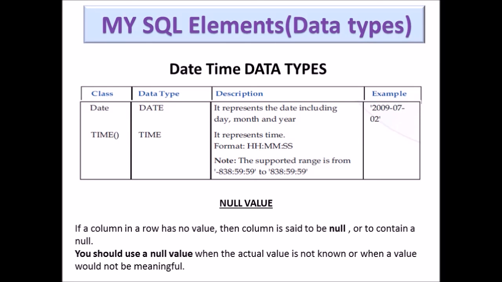Null means if we are not assigning any value to a column, or if we do not know any value, then we can say that it is holding a null value. If a column in a row has no value, a null means an unassigned, unknown value. You should use a null value when the actual value is not known, or when a value would not be meaningful. That will be more clear to you when we perform the queries. Just try to understand these things, and when we do the practicals, I will definitely explain these things there also.